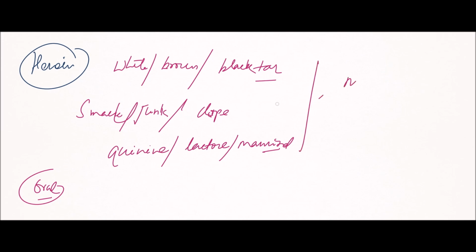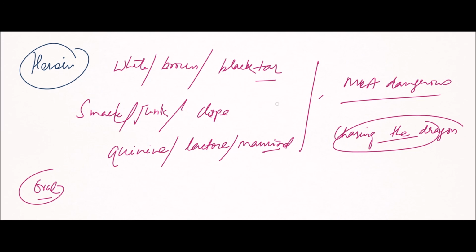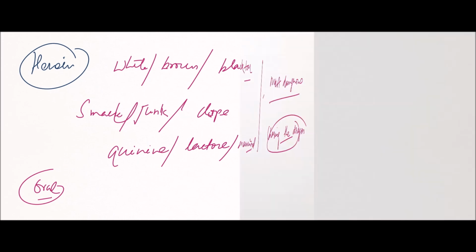Solid heroin can be dissolved in liquid and injected, or simply heated on a piece of silver foil and the smoke inhaled, and that is known as chasing the dragon. By simply smoking the heroin by heating it on a piece of silver foil, this is known as chasing the dragon.